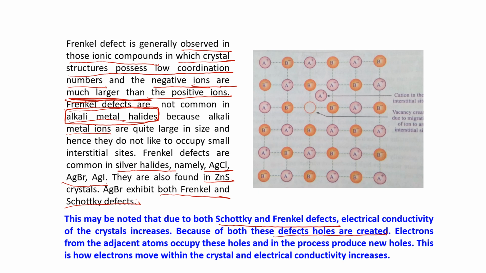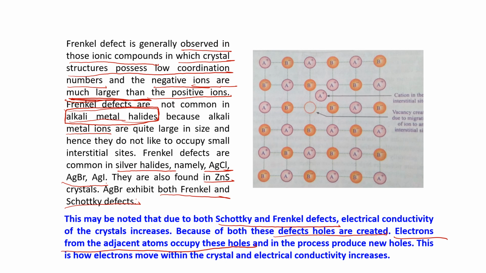Electrons from the adjacent atom, what is happening if a hole is created, then inside the crystal this is happening: electrons from the adjacent atom occupy these holes. The electrons will come and occupy that hole, and in this process produce a new hole.